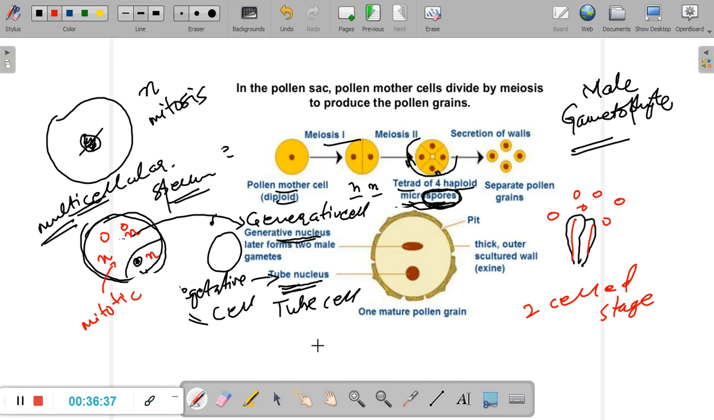Very few plants release pollen grains in the three-celled stage. We call this the three-cell stage. The first cell is a single vegetative cell, and then we have two generative cells or generative nuclei. So in very few cases, three-celled stage pollen grains are released. The two generative cells are always formed, but in most cases they are formed inside the pollen tube, which we'll see later in the videos that are coming up.